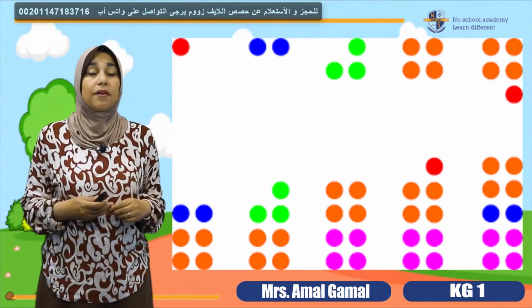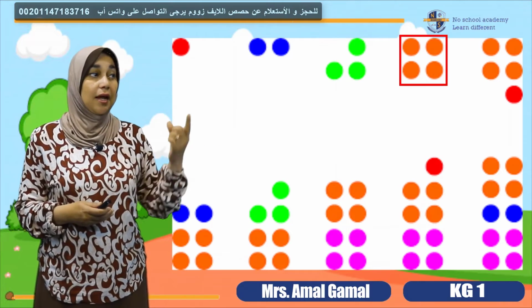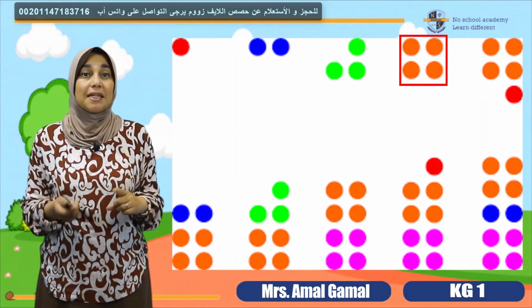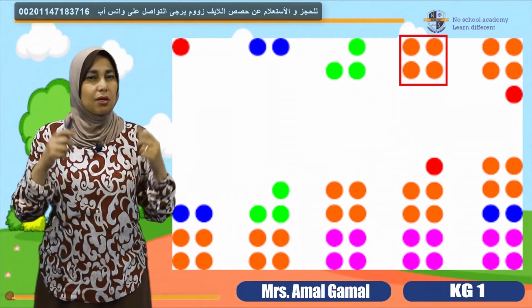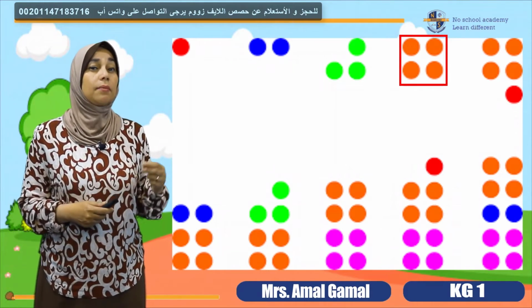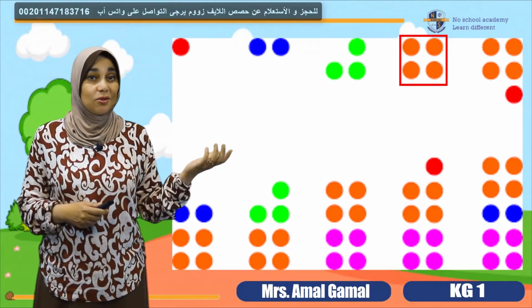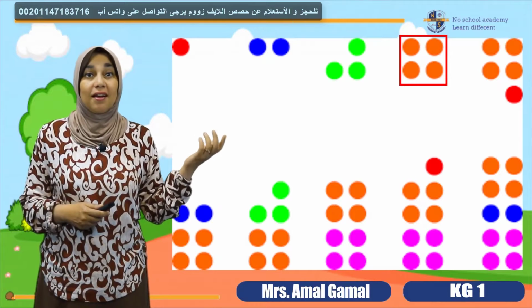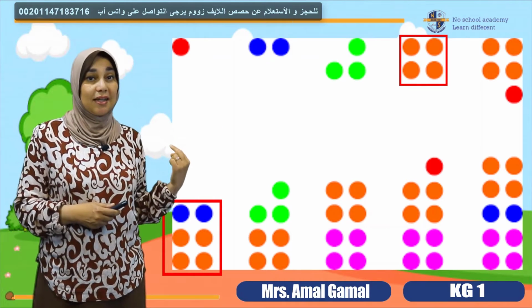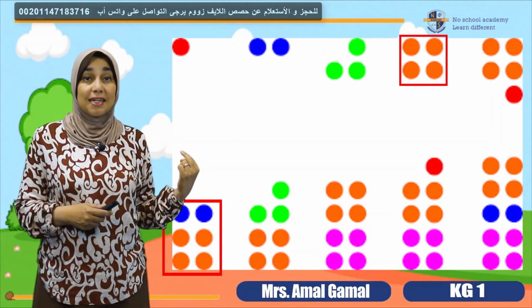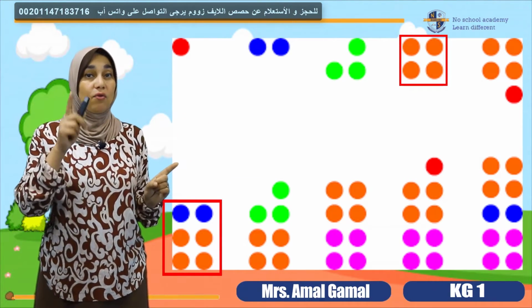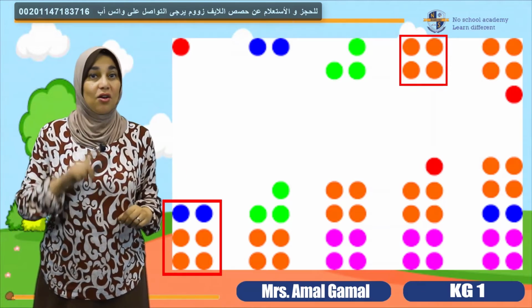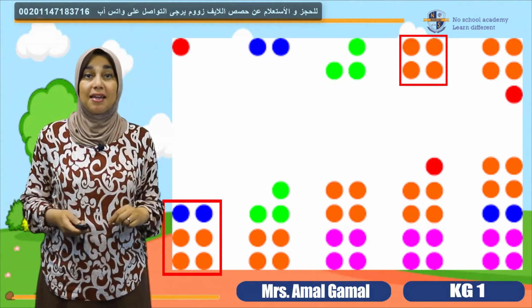For example, if I'm choosing 4 dots and I made a circle around them, what is the other set of dots that I'm going to choose? If I'm starting from 4, what do I need to make it a 10? 6, so I'm choosing the set of 6 dots and I'm going to circle it. So I have 2 sets now, 4 and 6 to make a 10. 4 plus 6 make a 10.